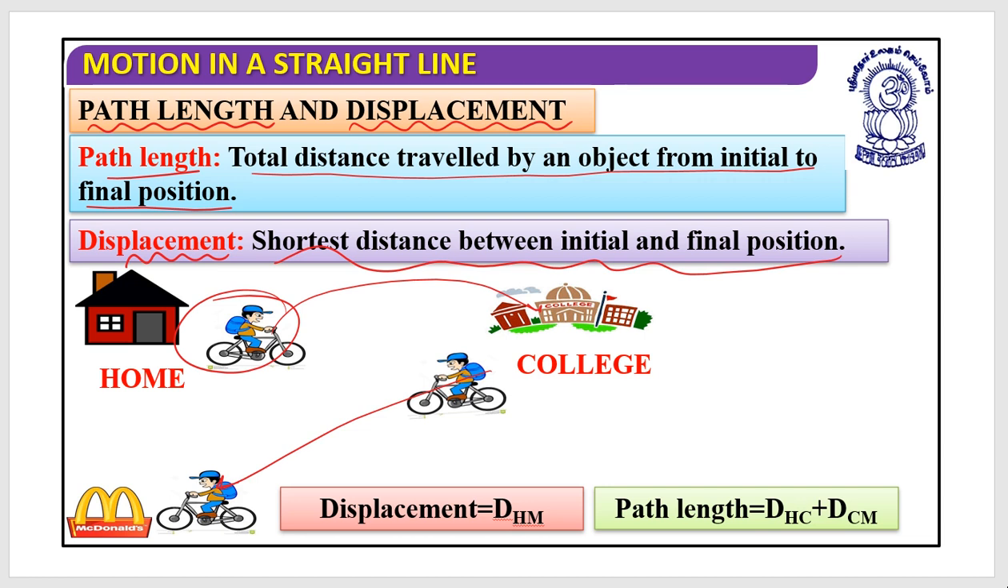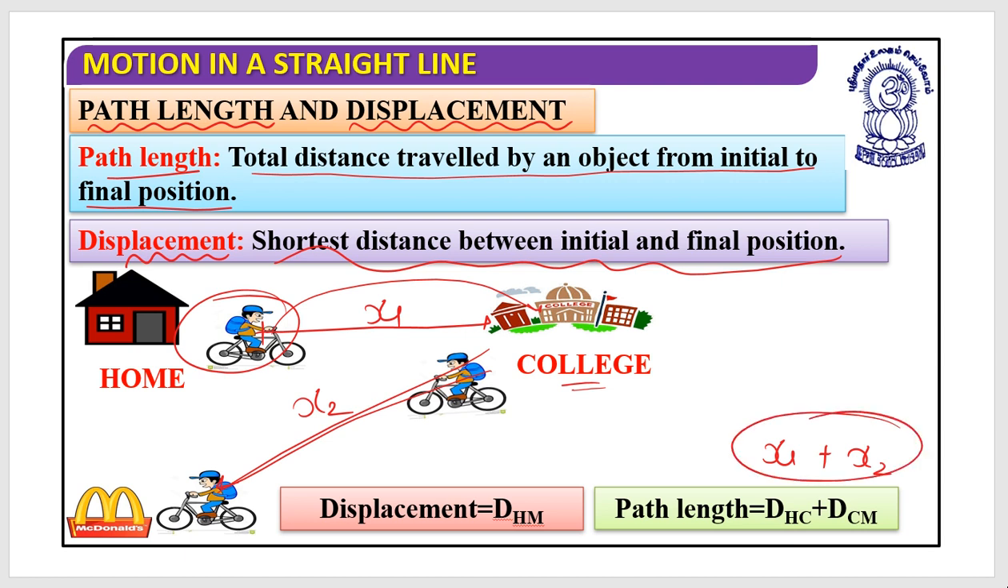What was the situation? You were initially at home, then moved to the college, and then to the McDonald's. If someone asks me what the path length is, I need to add these distances. Let's say this distance is x1 and this distance is x2. If I add x1 and x2, that is the path length for me. And someone asks me what the displacement is.